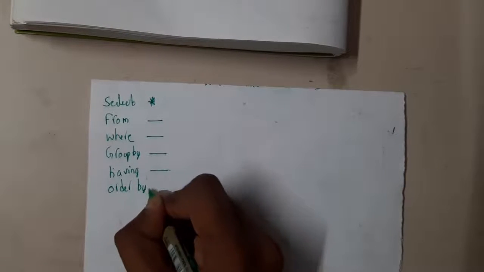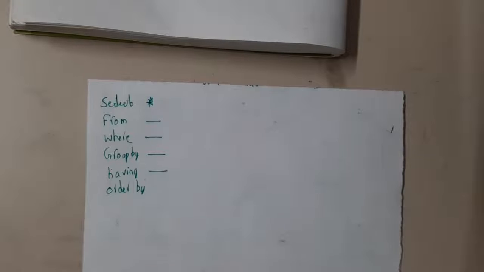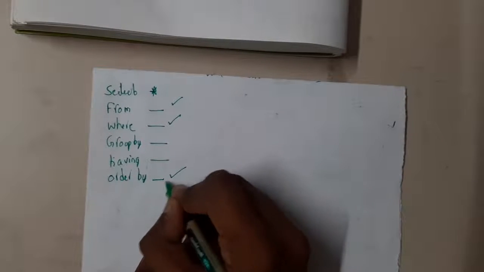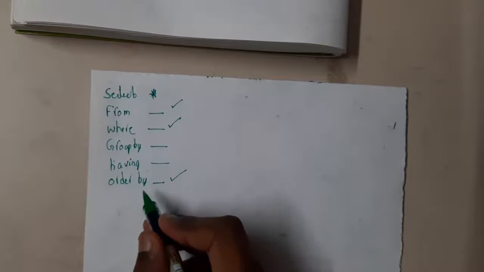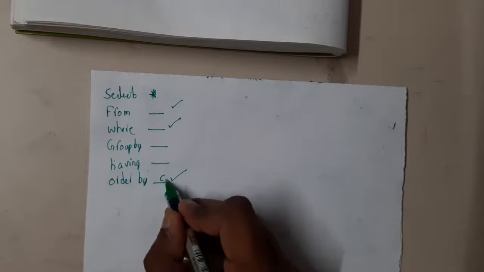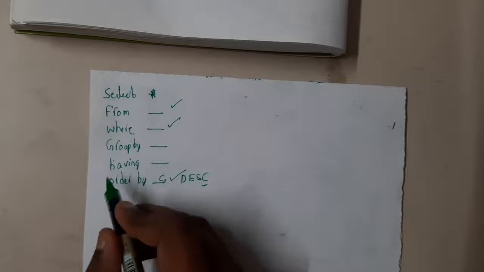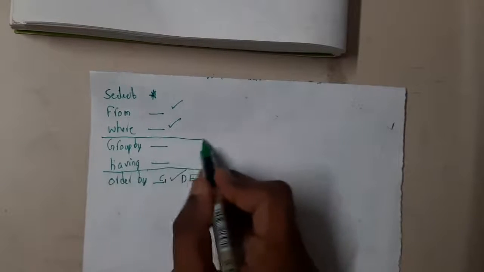I think everyone is clear with these things right now, right? FROM means you will write the table name from which you want to fetch. Here you will write the condition, and ORDER BY means ordering by a particular column, whether in ascending or descending order. We have discussed all these things till now. If you want to order based on a particular column, say ORDER BY column 1 in descending order, you will write DESC. So now everyone is clear with all the clauses except GROUP BY and HAVING, right?